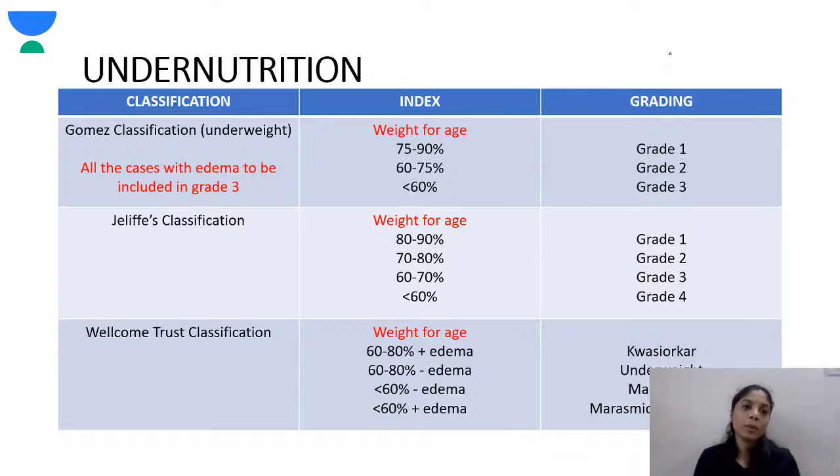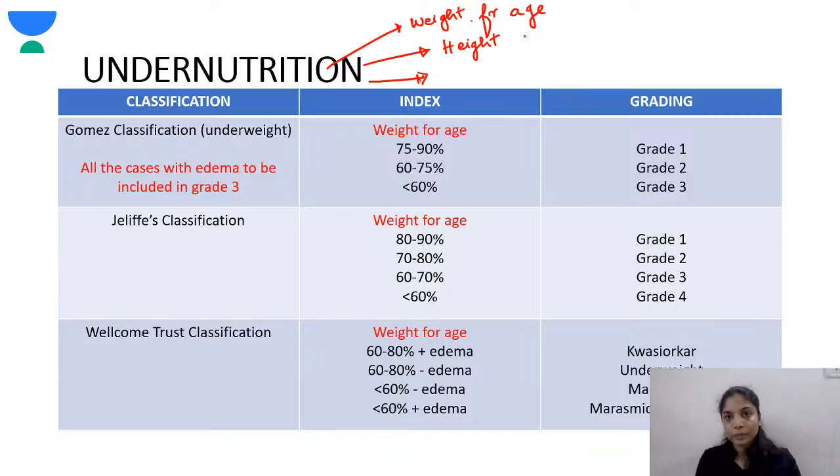So first, before we go further, let us know what the classifications under undernutrition are. There are three indexes, parameters or ratios, in which we classify undernutrition. First is weight for age. Second is height for age. Third is weight for height.